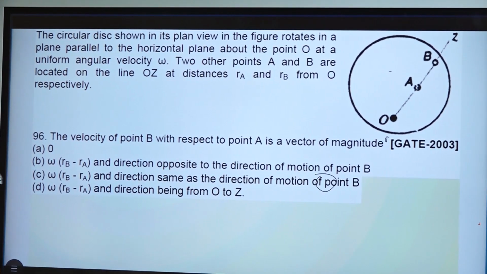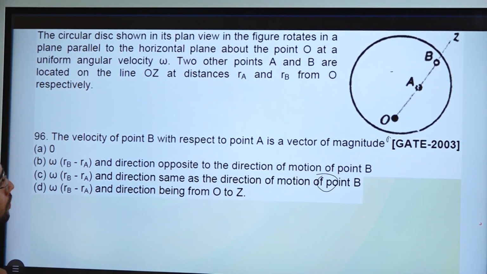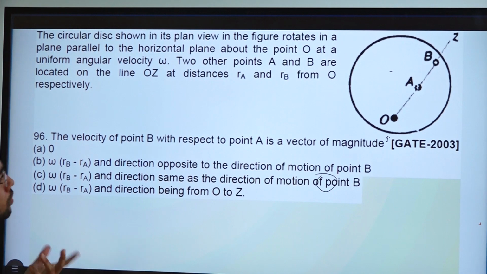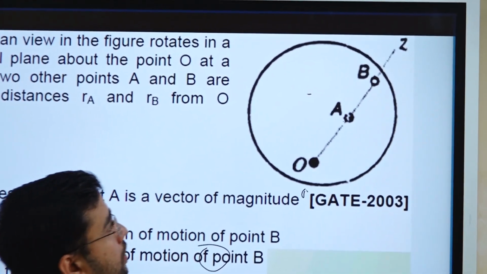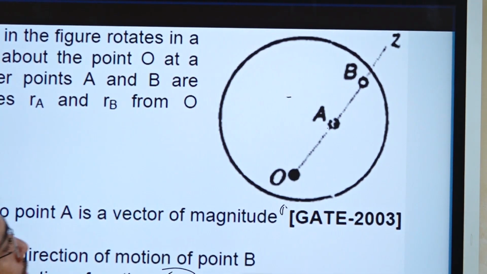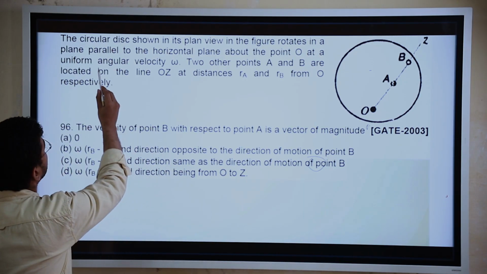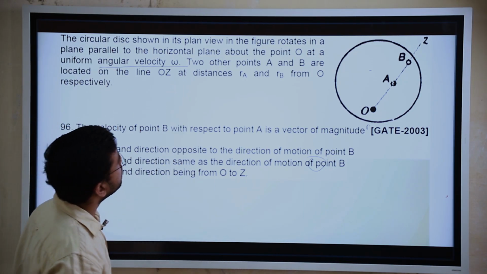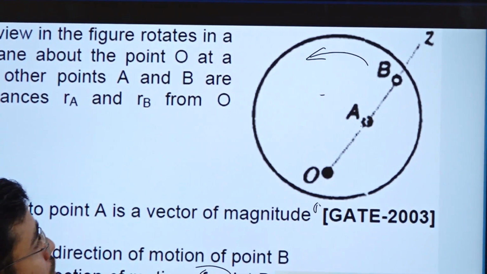So the velocity of point B with respect to point A is a vector of magnitude... So what they are asking is the velocity of point B with respect to A. So first we will find out the velocity of points A and B with respect to this O, right? So it is moving with uniform angular velocity omega, right? Suppose they are moving in counterclockwise direction.